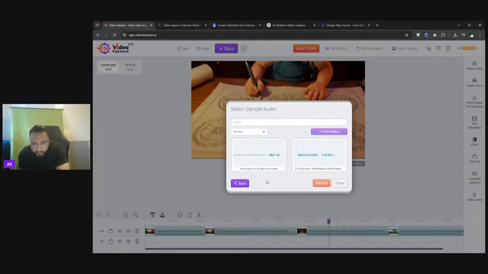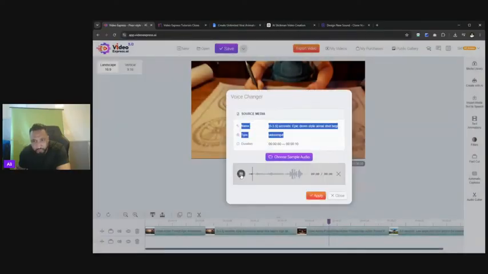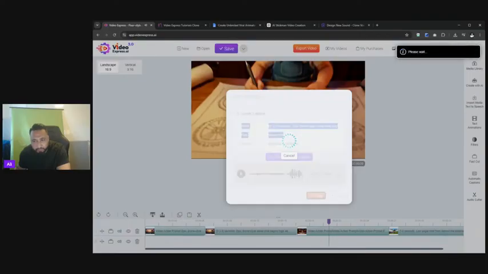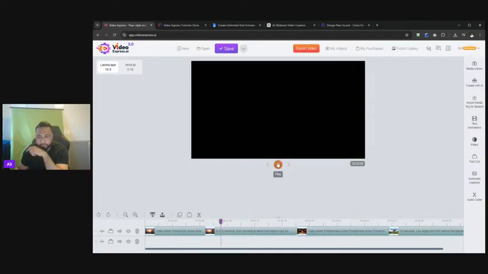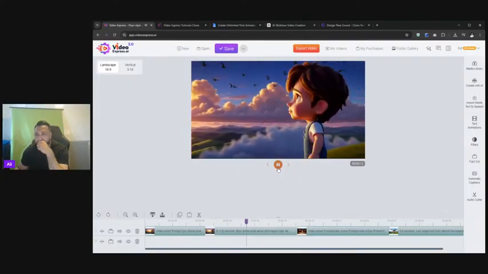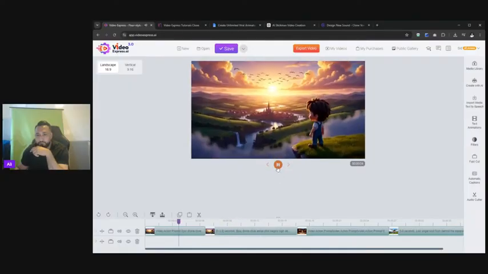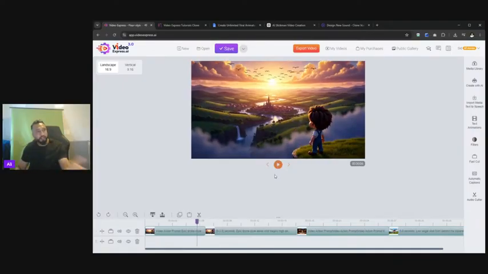And check this out. Never give up. Can you see the very first one? Never give up 3D style. That's exactly what we just did. So we choose, and now it's been assigned. We can play it, we can check, and we apply. And you'll see it loading. Please wait. Media on the timeline has been successfully replaced. Okay, so now we have that consistency in the audio.